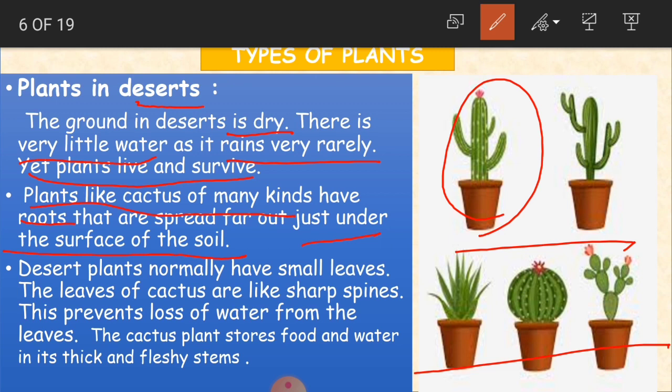So desert plants normally have small leaves, and the leaves of cactus are like sharp spines. How are the leaves of cactus, children? They are like sharp spines. Sharp spines in the sense, thorns. Sharp thorns. If you just touch it, you feel like it is going to prick your finger. Okay, it's sharp thorns. And this prevents loss of water from the leaves, because they are having those sharp spines.